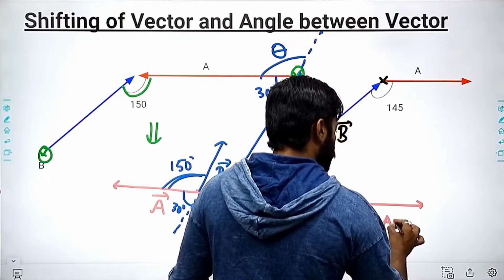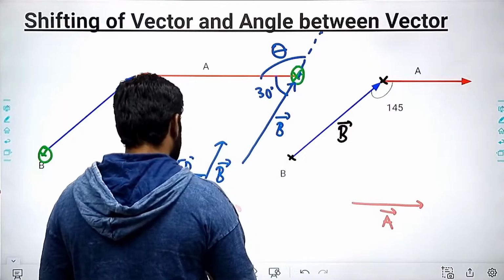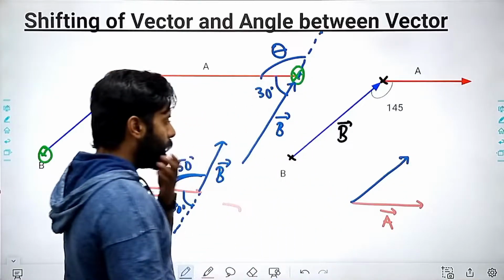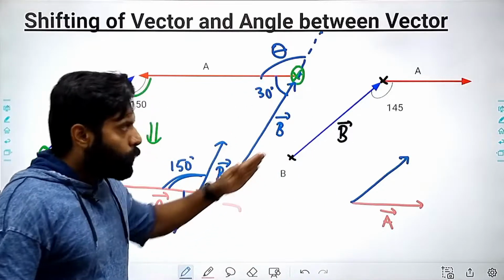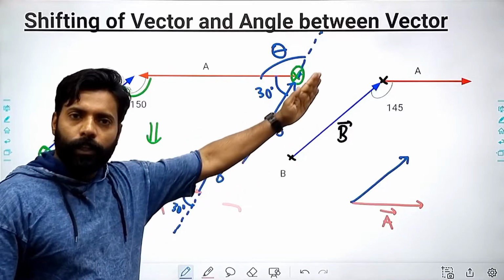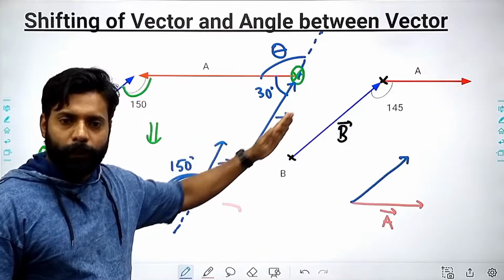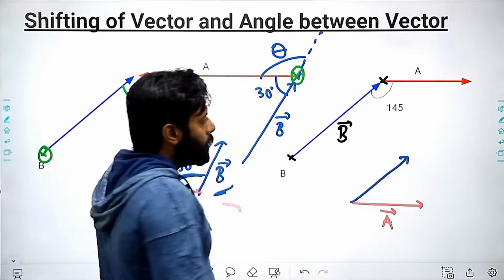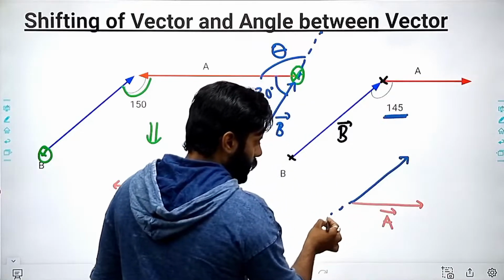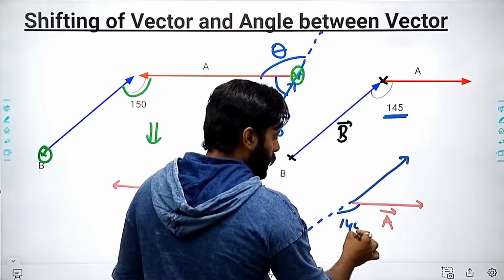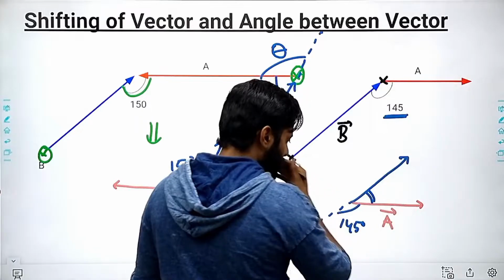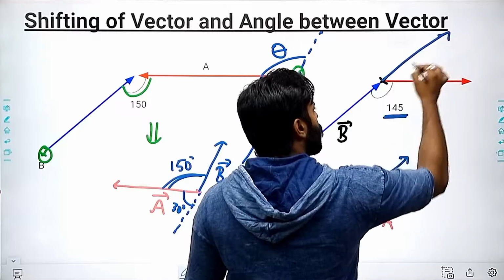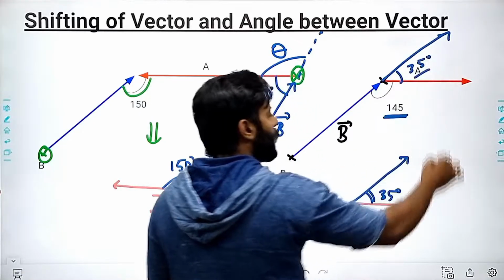That will be the A vector, right? And here I can move this vector in the forward direction. You can move the vector in the forward and backward direction. It won't change its direction, and it won't change its magnitude. So this is 145 degree, and this will be 35 degree, right? So the angle between the A and B vector is 35 degree.